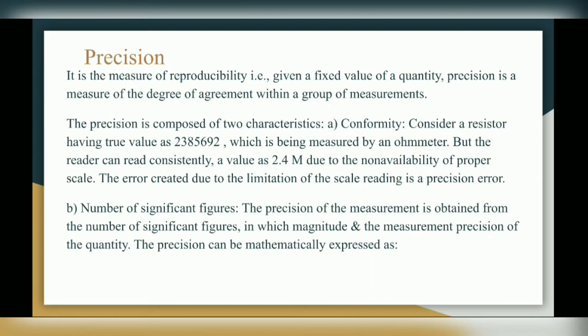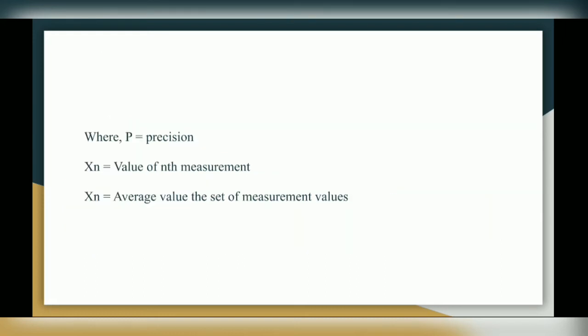Second, number of significant figures. The precision of the measurement is obtained from the number of significant figures in which magnitude and the measurement precision of the quantity. The precision can be mathematically expressed as P is equal to 1 minus xn bar upon xn bar, where P is equal to precision, xn is the value of nth measurement, and xn bar is the average value of the set of measurement values.